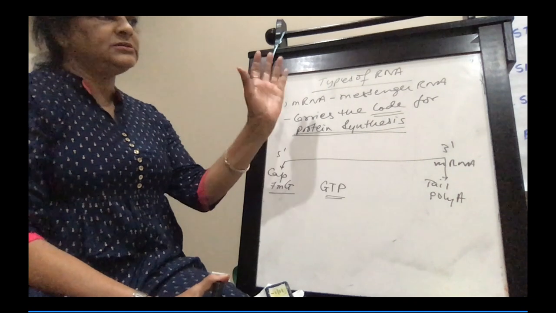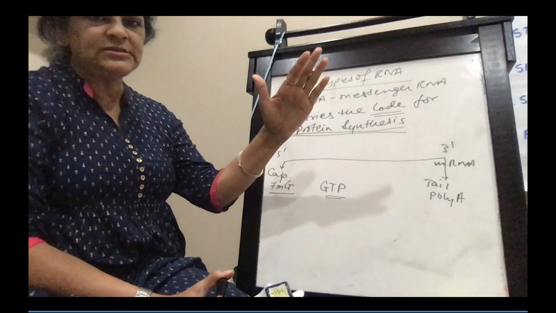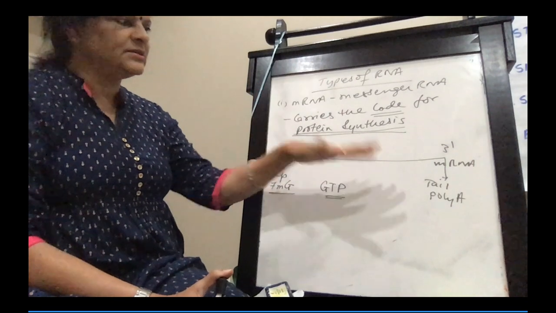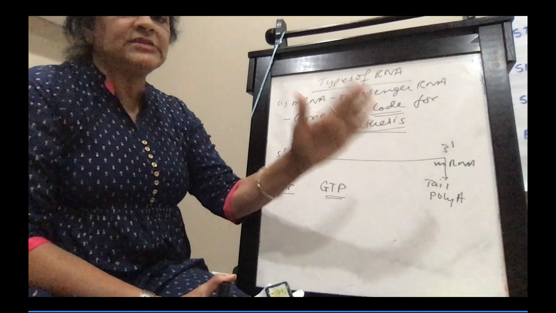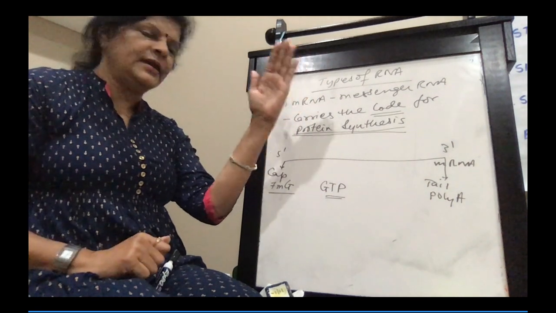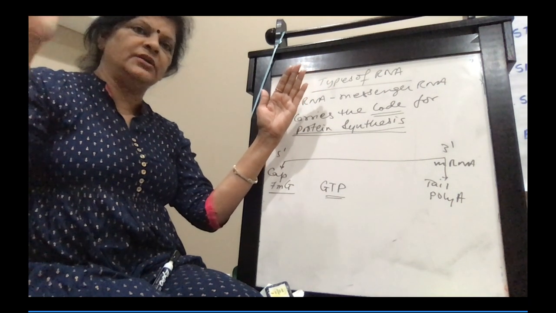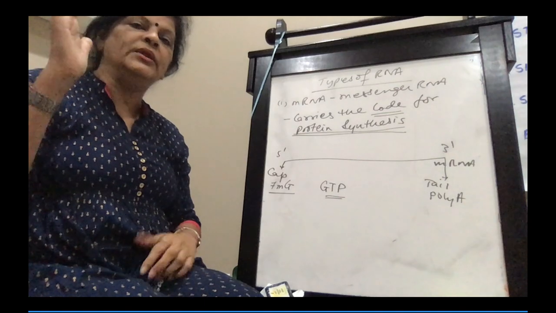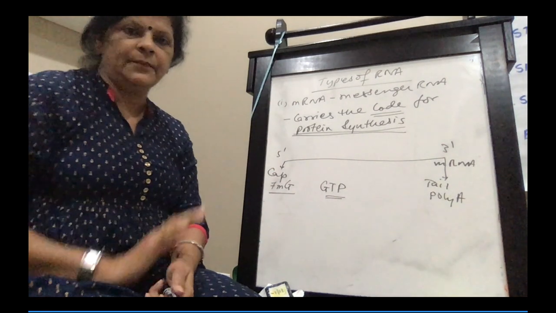This cap is so that no other protein can attach from the front during protein synthesis, and the cap makes the mRNA stable. The 3' end of the mRNA has a poly A tail, which stabilizes the RNA.